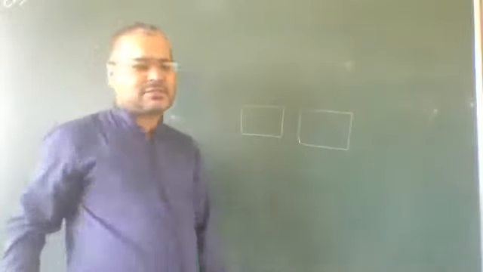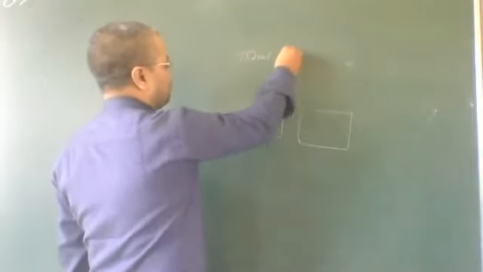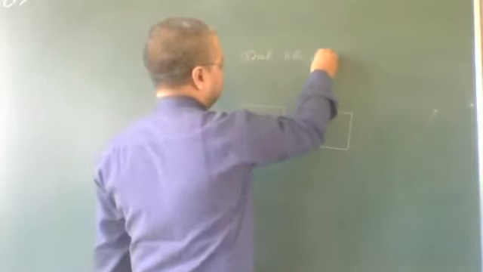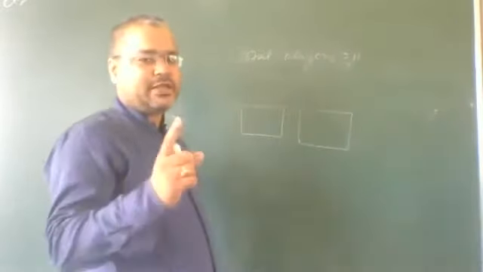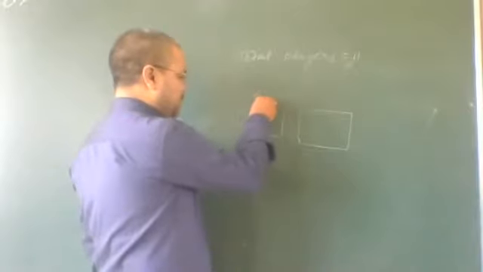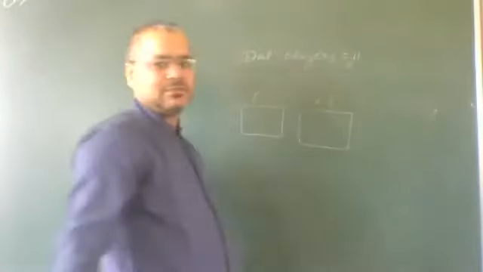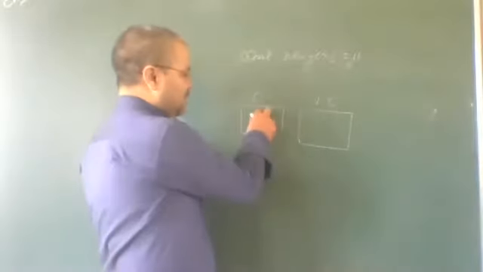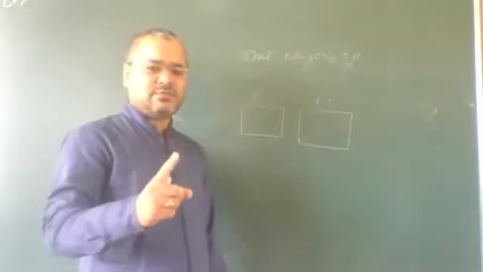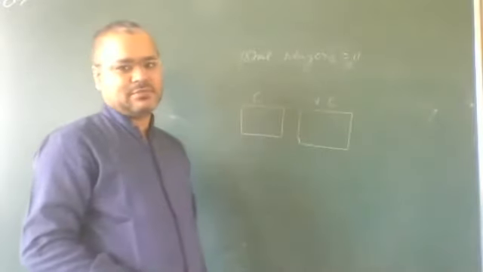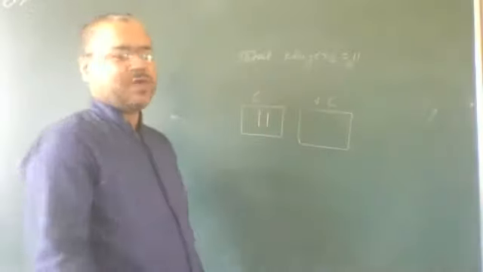So anyone can sit as captain and anyone can be vice captain. There are 11 choices. Anyone can be chosen out of 11. So here it will be 11. Okay, we have 11 choices.